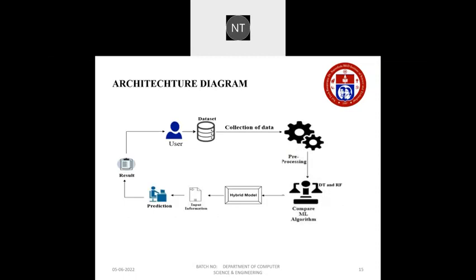And this is the architecture diagram of the project. In this we can know that first the user should give the data to the dataset, and the dataset will collect the data of the user, and then pre-processing takes place. In pre-processing, we have to compare the two algorithms, that is DT and RF, and by combining these algorithms, we will create the hybrid model, and the data will be tested in the hybrid model. Then the user should give input like his age, sex, BP levels, cholesterol levels, and serum cholesterol level. And after that, prediction takes place, and the result will be generated to the user, whether he or she will have any heart related issues in future.